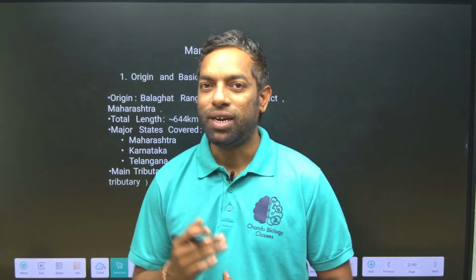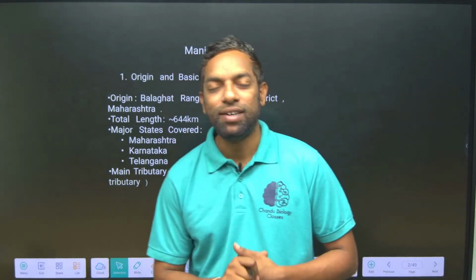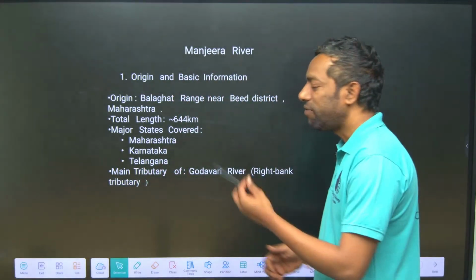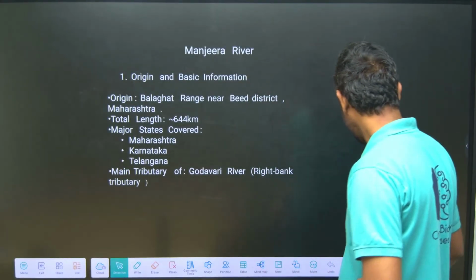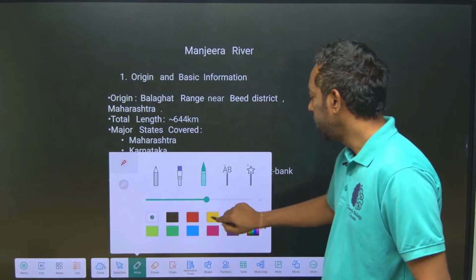As you know, it is very important for the drinking water in Hyderabad, right? So we are going to discuss this river. Manjira River is the main tributary of the Godavari. And where is its origin?